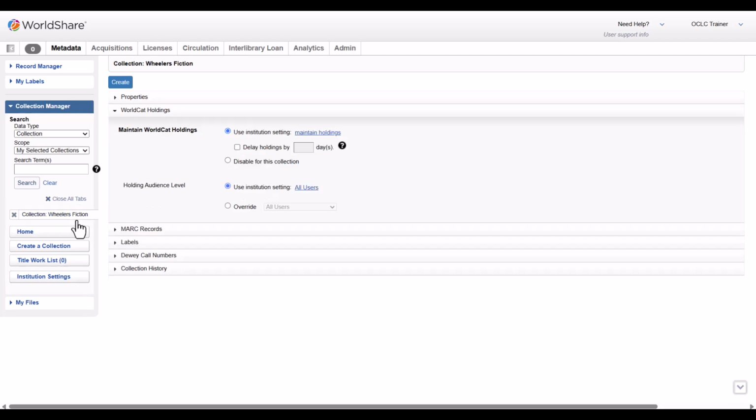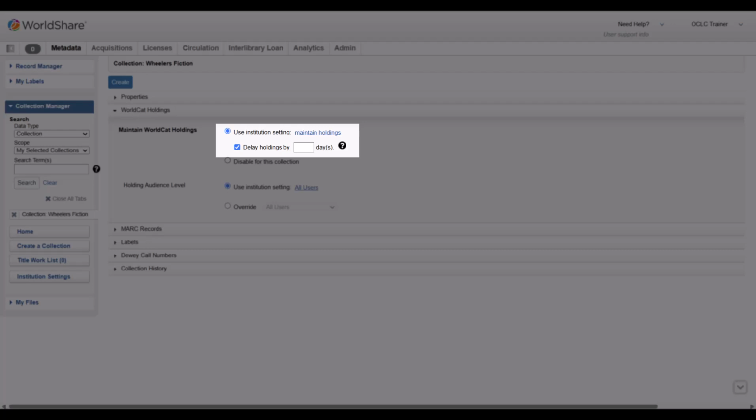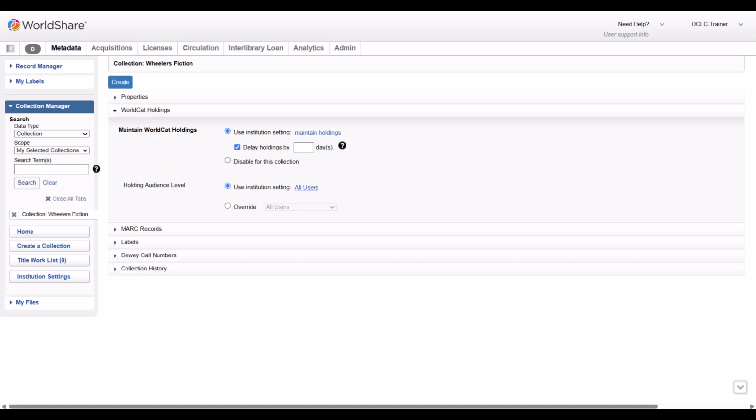When you return to the WorldCat Holdings accordion, select Use Institution Setting to apply the settings configured in your profile. If you have enabled Maintain Holdings, you have the option to delay when holdings are set. Click the box next to Delay Holdings by and enter the number of days to delay. This option is often used by libraries utilizing shelf-ready workflows to allow time for materials to arrive before updating holdings in WorldCat. To disable holdings for this collection, select Disable for this collection.